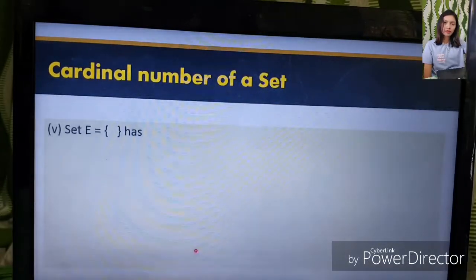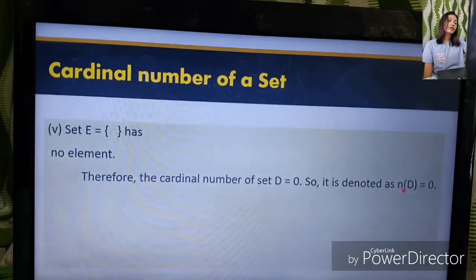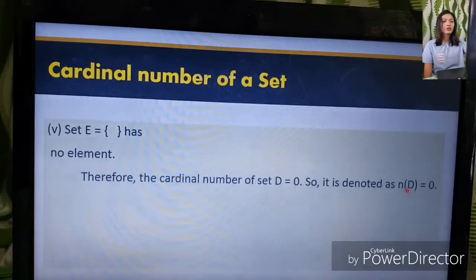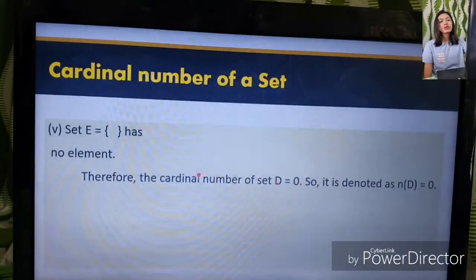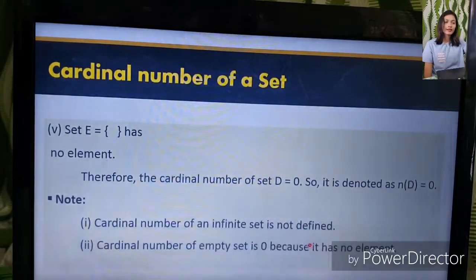How about this one? The empty set has no element. Therefore, the cardinal number of the empty set is equal to 0. Note that the cardinal number of an infinite set is not defined. And the cardinal number of the empty set is 0 because it has no element.